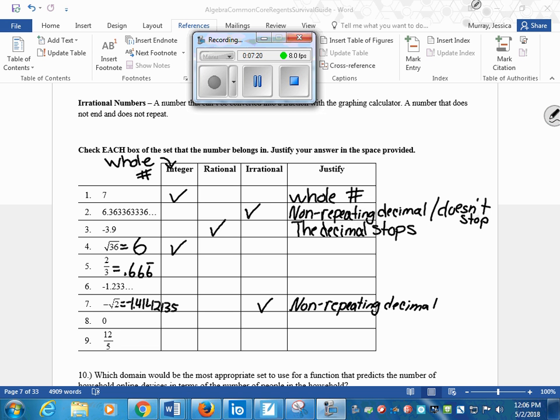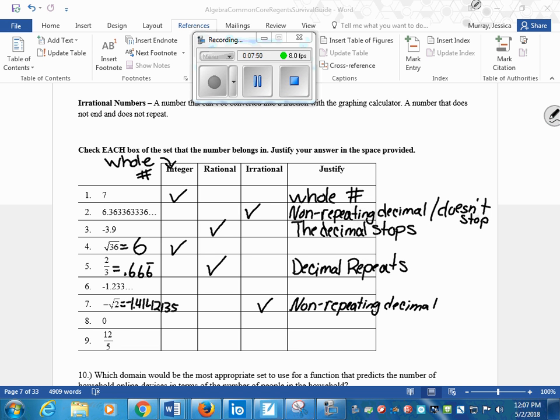Does that make me crazy? No, I mean, well, yeah, I work here at Corcoran, but it doesn't make me that crazy. So this one would be classified as rational because the decimal repeats. And if there's repetition, that doesn't make us crazy. Okay. All right, now let's do 6.